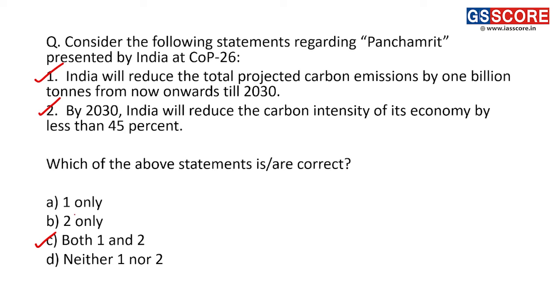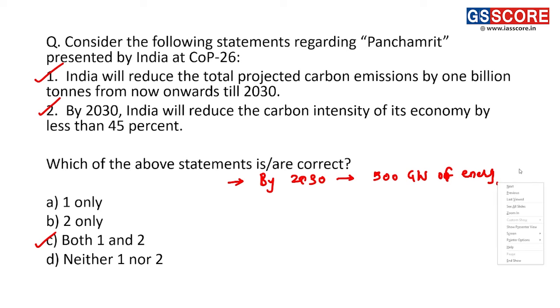Right. What are the other three commitments under Panchamrit? First is that by 2030, 500 gigawatts of energy will be achieved from non-fossil sources.